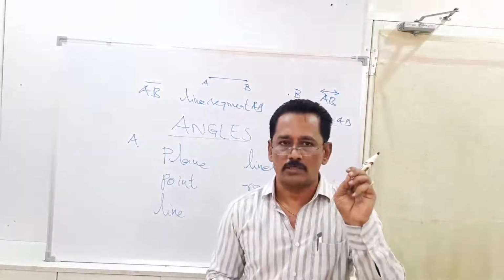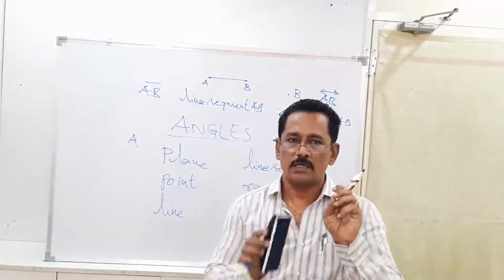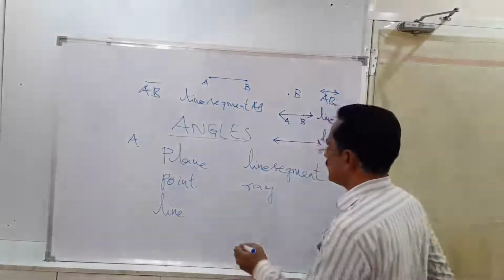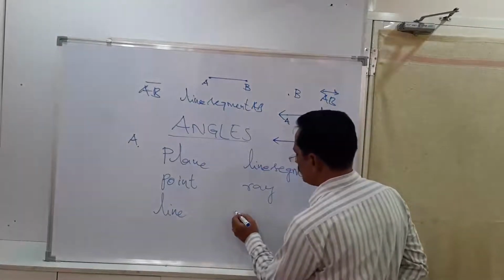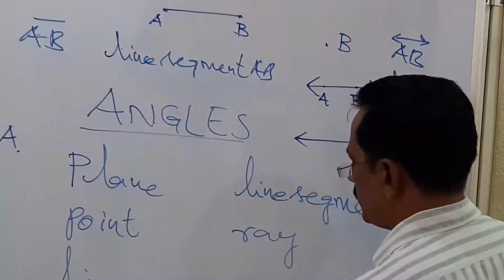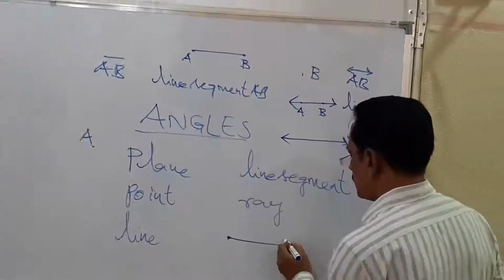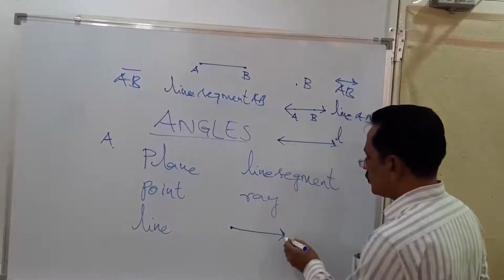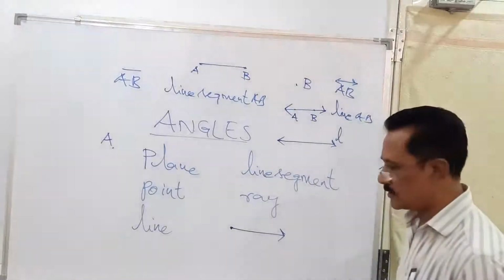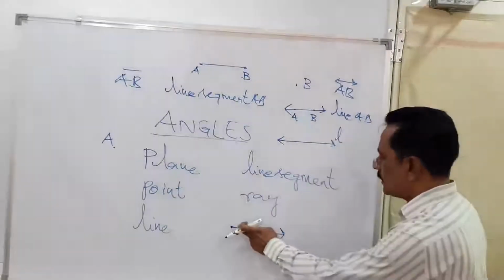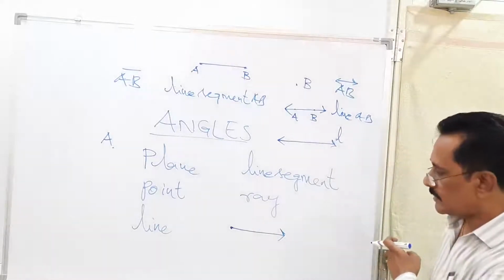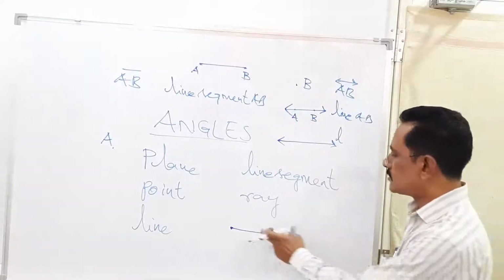That means it has origin somewhere, and in the other direction it can go endlessly. So ray has an originating point, and from the point it goes in any direction endlessly. So that can be shown by showing the arrow mark like this. This arrow mark indicates that in this direction it can be extended infinitely or endlessly. So this is called ray.